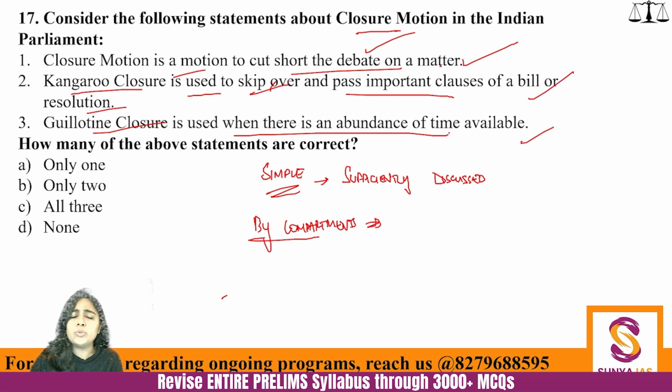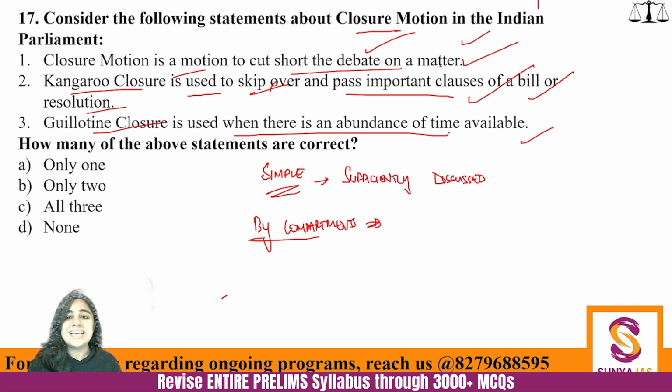What does a kangaroo do? A kangaroo actually keeps on jumping. So kangaroo closure is used to skip over and pass important clauses of a bill or resolution, which is absolutely correct. You just keep on doing the important stuff and you keep on jumping over the provisions. You just don't discuss them, and most of the provisions are discussed this way.